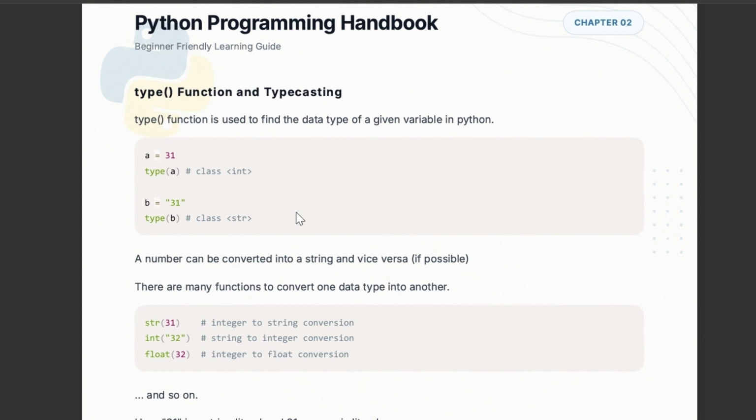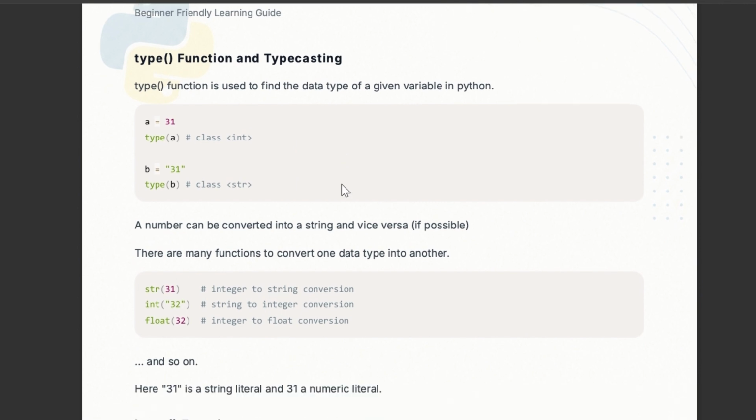Okay, by the type function, we can find the type of any variable. Like a is an integer, we know, but how to check? In this way, we can check the type.